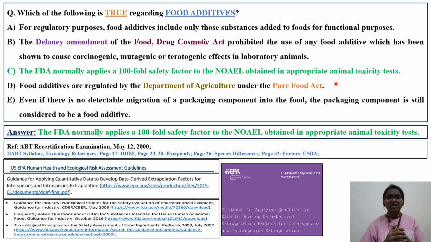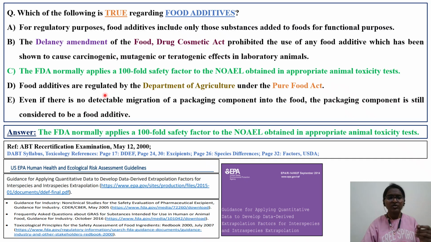Particularly in the case of food additives, they use a 100-fold safety factor whenever a NOEL is available for that particular food additive. So this statement is right. For the risk assessment of food additives, the FDA normally applies a 100-fold safety factor, but always try to understand, for any rule there will be certain exceptions. What are those exceptions? We'll read in the next slide.